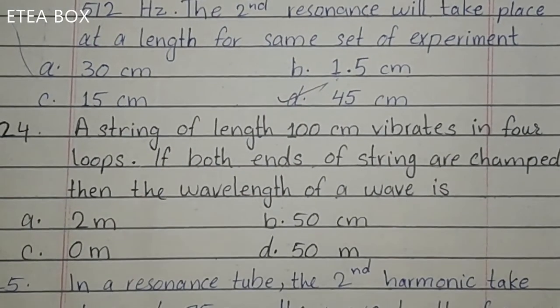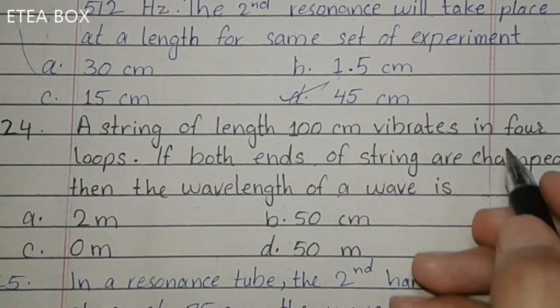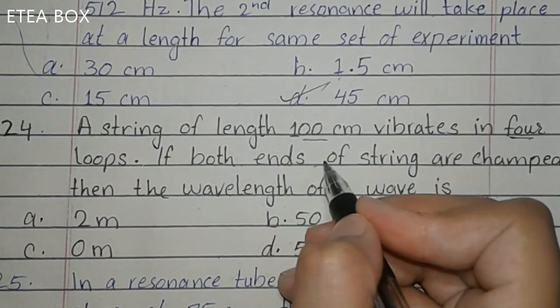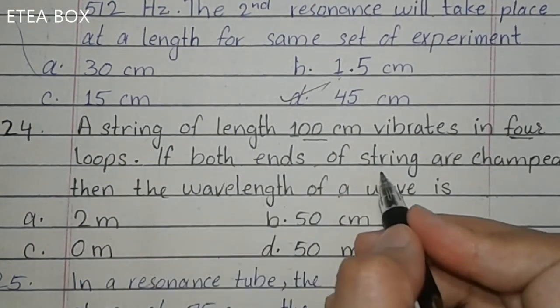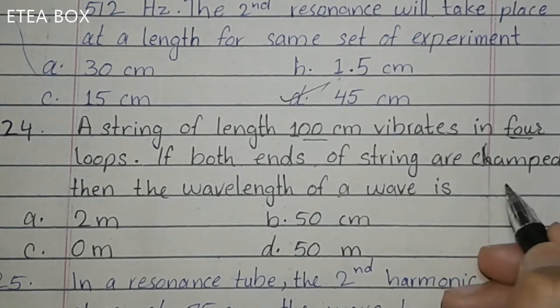Okay, question 24. A string of length 100 centimeter vibrates in 4 loops. Okay, length is 100 centimeter and it vibrates in 4 loops. If both ends of the string are clamped, it means that what happens